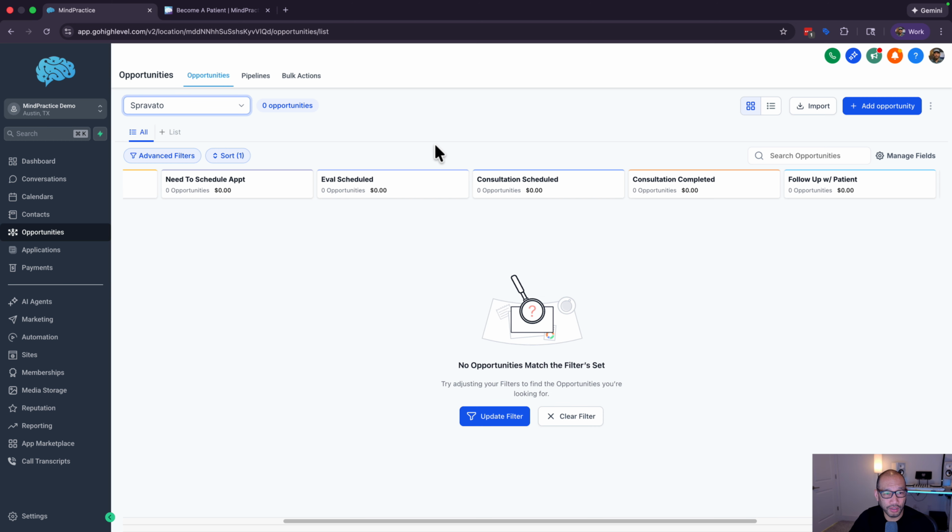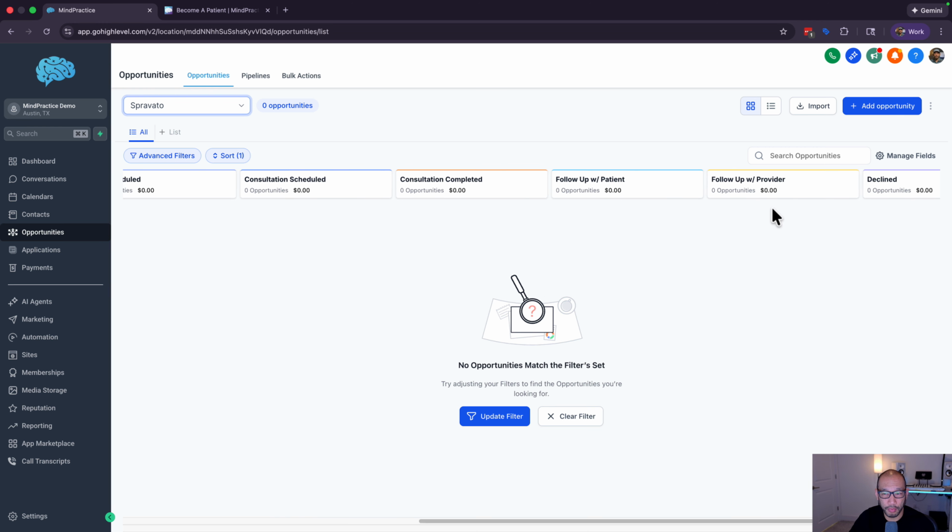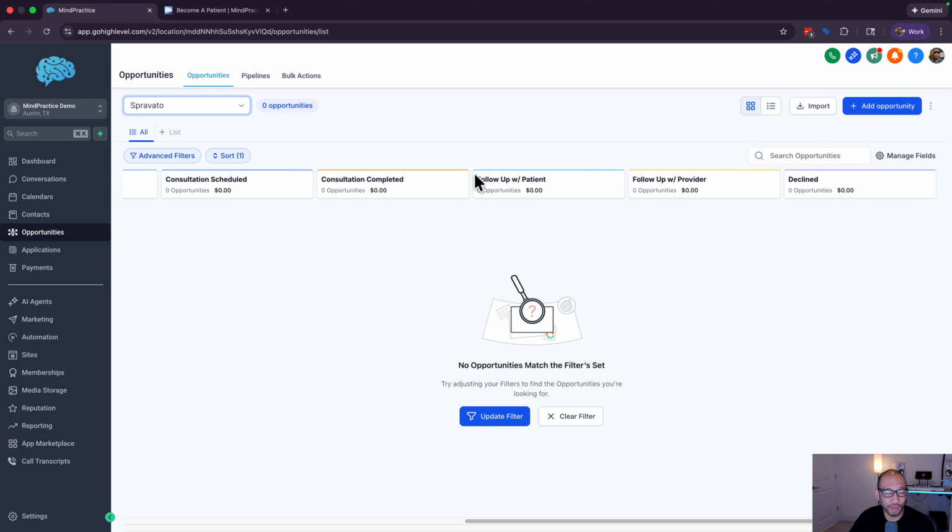And then Spravato is going to be very similar. So contact patient, schedule eval, schedule consultation, complete, follow up with patient, decline. So again, these are customizable to how you want your workflow to be.